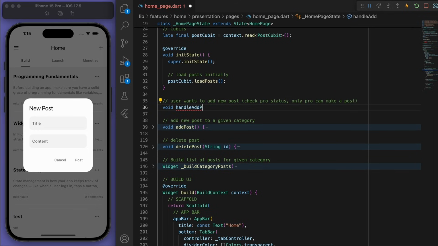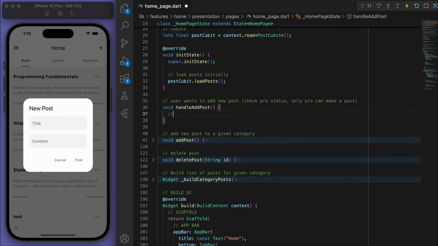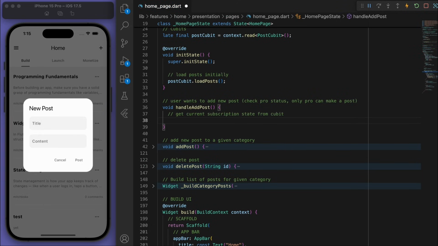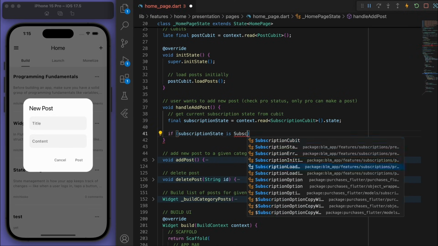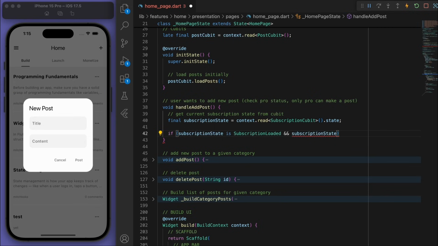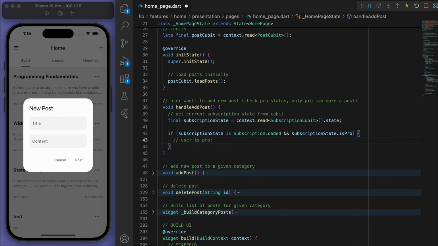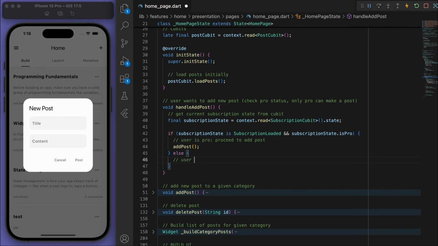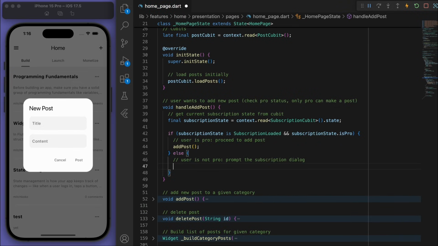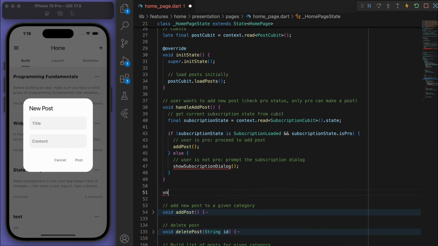Let's call this handle add post. And let's firstly get the current subscription state from the qubit. Right, if the subscriptions are loaded and the person happens to be a pro, then we can proceed to add post. Else, the user is not a pro, then what we're going to do is prompt the subscription dialog to make them consider subscribing. So let's create this dialog now.